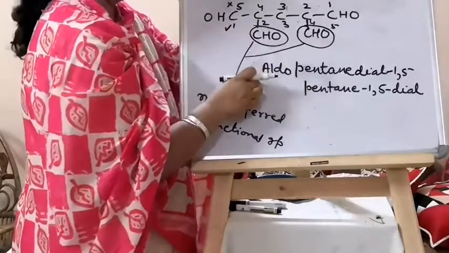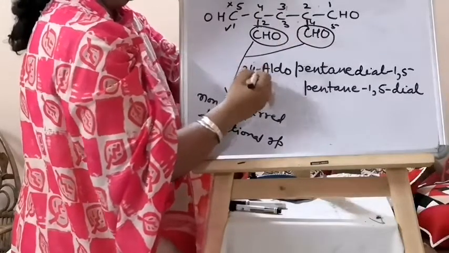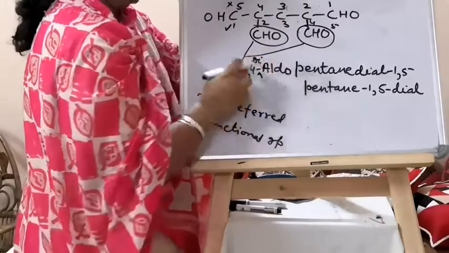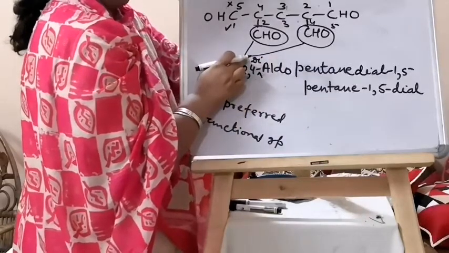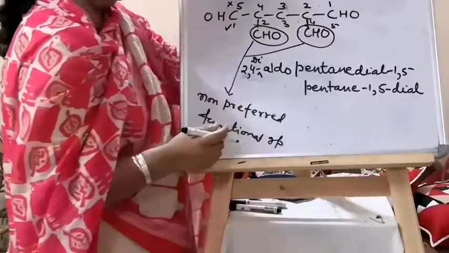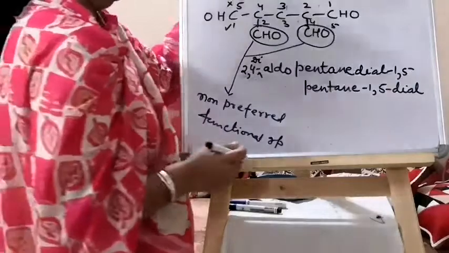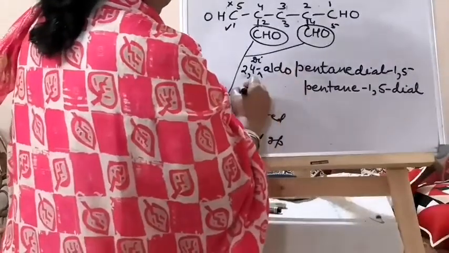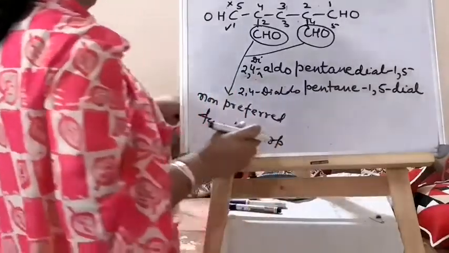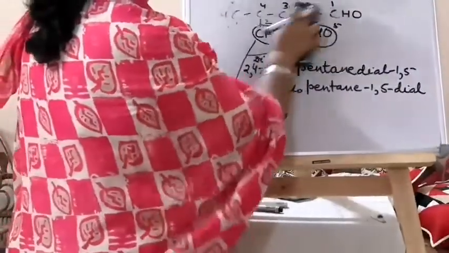When single, it is formyl. What is the locant? 2, 4. It is 2 times, so it will be di. Di, D will be capital, then aldo. Di-aldo, pentane-1,5-dial. Or you can say 2,4-dialdopentane-1,5-dial. So this was the rule, and then you will take practice. You have to remember these rules.